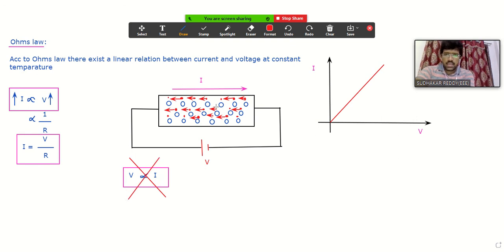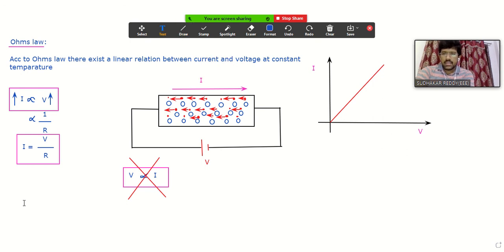But here, if you analyze with respect to voltage and current, Ohm's law can be defined as I is directly proportional to V and I equals V by R. It is not V equals IR or R equals V by I. They are derived forms of Ohm's law, but this is the actual statement for Ohm's law.